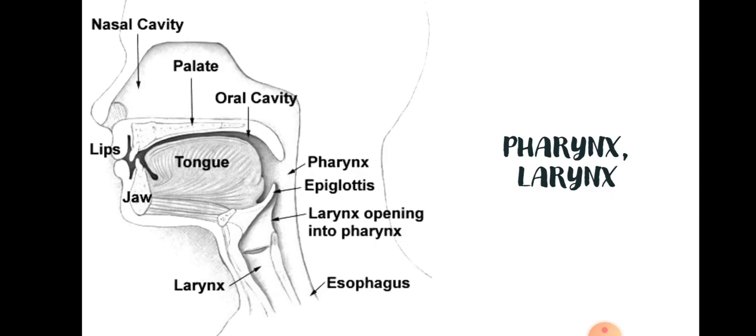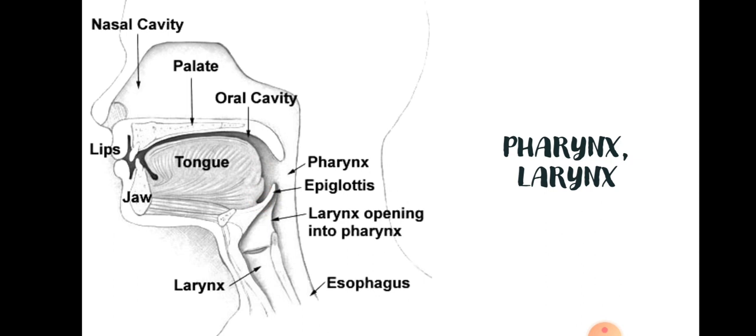Coming to the next part, pharynx. So here, when you can see here, you have pharynx, children. So pharynx, a warm and moistening, is the common passage of the digestive and respiratory system. And near the pharynx you have an epiglottis, children. When you see here, see this one small tongue, it is known as an epiglottis.